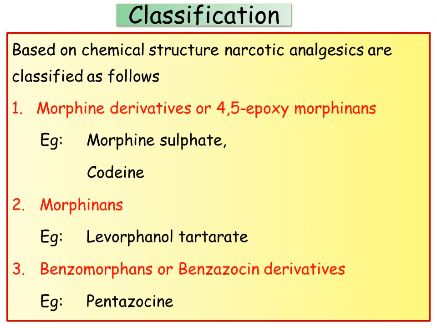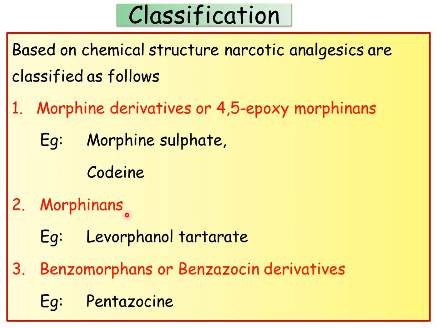And next, an important parameter is classification. How will you classify the narcotic analgesics? Depending upon the chemical structure, these are majorly classified into 6 major classes. The first and important class is morphine and its derivatives. Morphine derivatives are also known as 4,5-epoxy morphinans. This is the structure of morphine derivatives. The two examples are morphine sulfate and codeine. These two are the morphine derivatives.